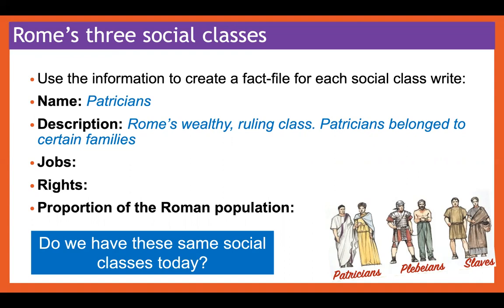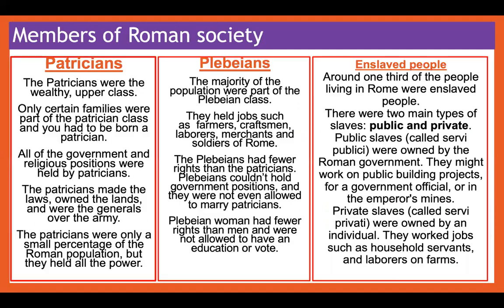Okay. So what you're going to do is pause the screen so that you can identify the headings that you need to use. And then you're going to go to the next screen in a second and pause that screen so that you can use that information to write your headings. Okay. So I'm going to go to the next screen for you. Pause the screen and start your fact file for the patricians.